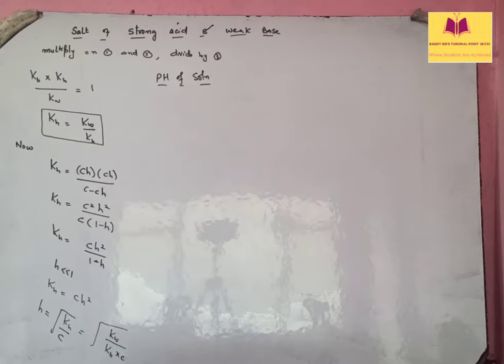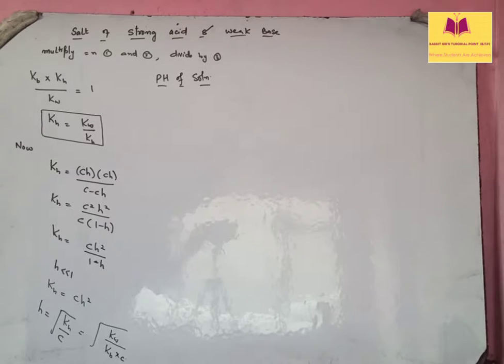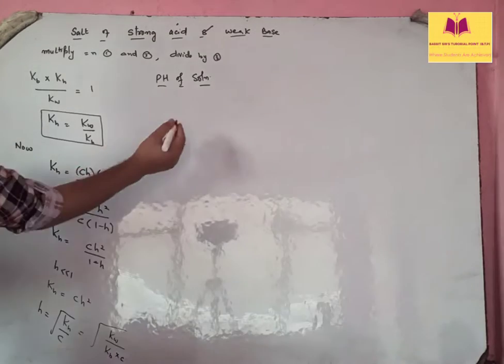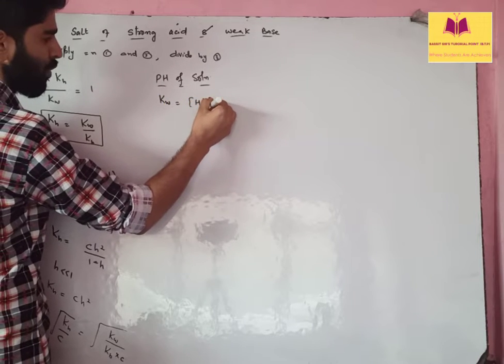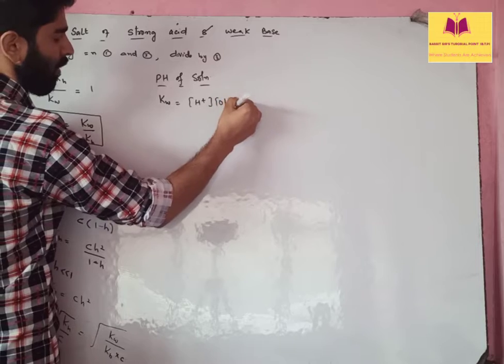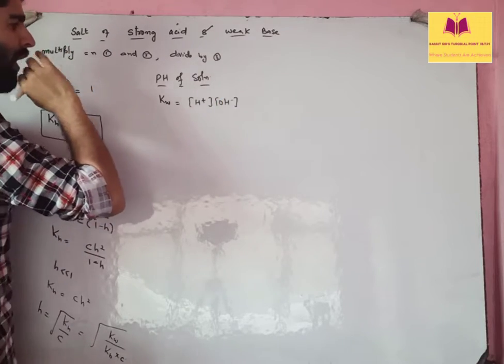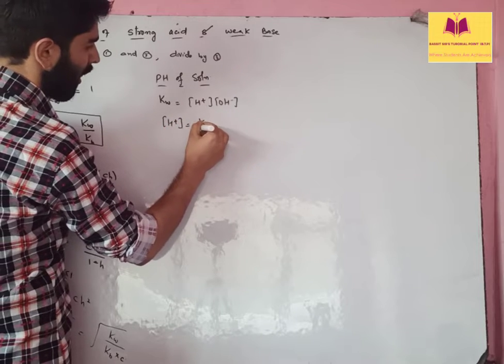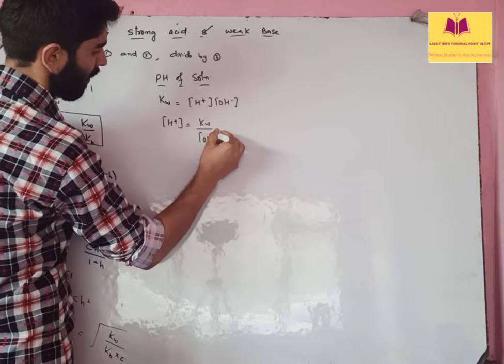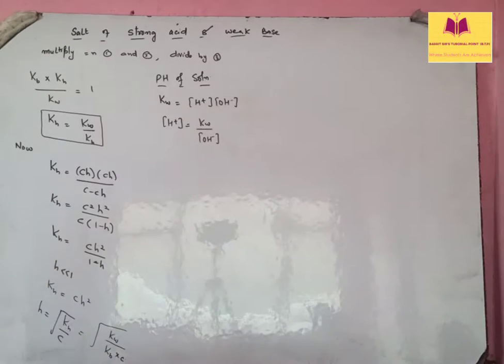So see how we can calculate it. Kw is nothing but H positive and OH negative. So we can have H positive as Kw by OH negative. So tell me what should be the value of OH negative.